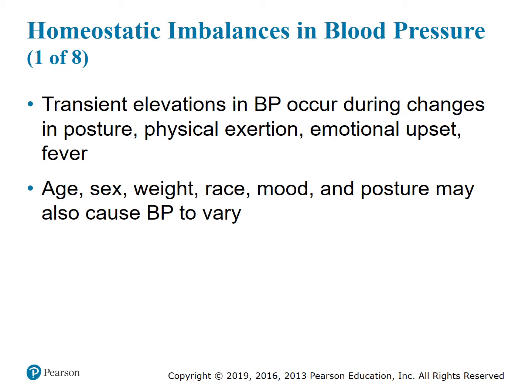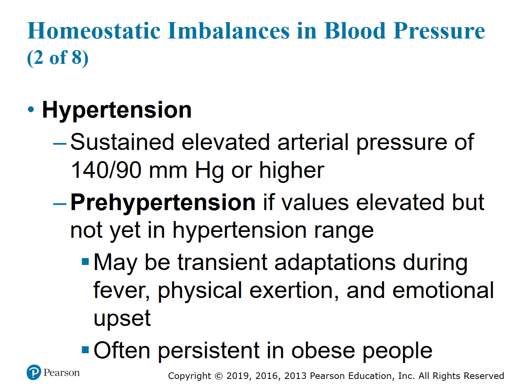Transient elevations in blood pressure occur during changes in posture, physical exertion, emotional upset or fever, and these are normal changes, adjustments to the blood pressure. Also, age, sex, weight, race, mood, and posture may affect the blood pressure. Hypertension is a sustained elevated arterial blood pressure of 140 over 90 millimeters of mercury or higher. Pre-hypertension is if values are elevated but not yet in this hypertensive state range.